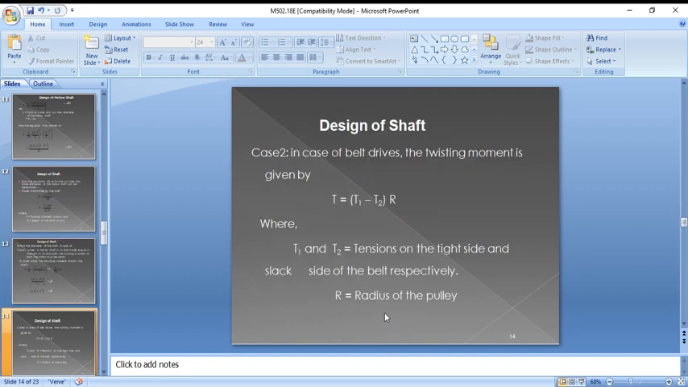In some problems we have belted drives. In that case, the twisting moment equals (T1 minus T2) into R. Here T1 and T2 are the tensions on the tight side and slack side of the belted drive, and R is the radius of the pulley. From this you can find the torque, and then you can find the diameter of the shaft.